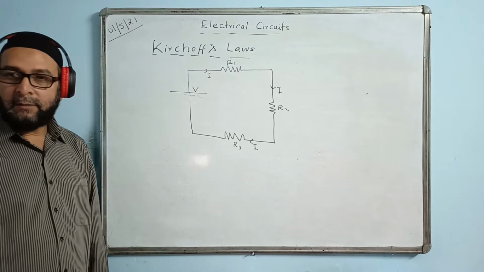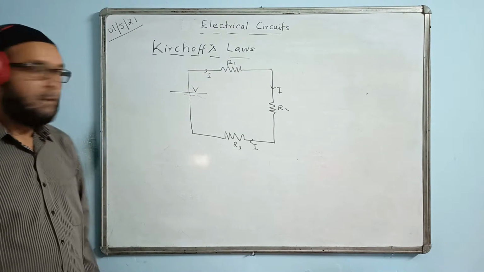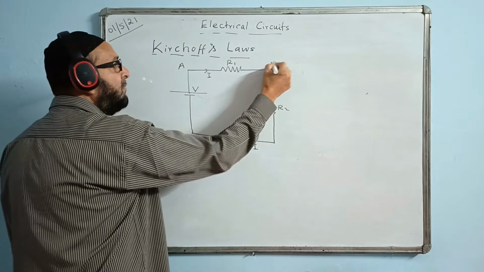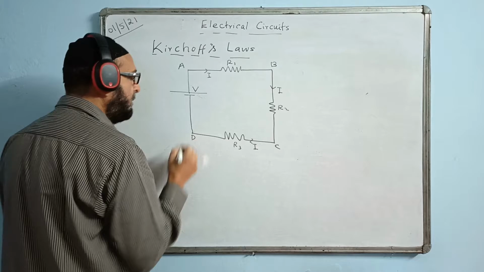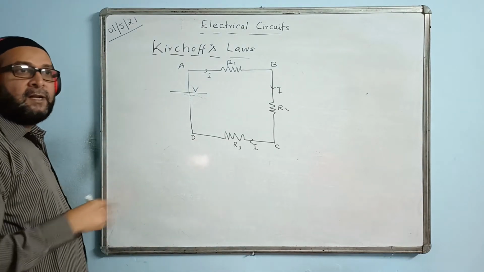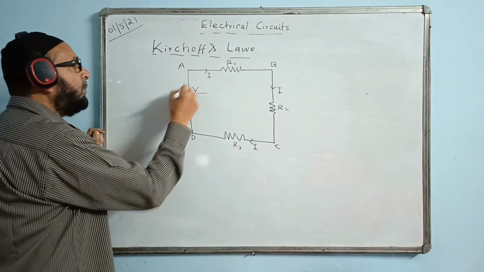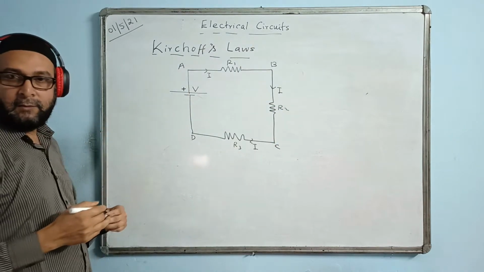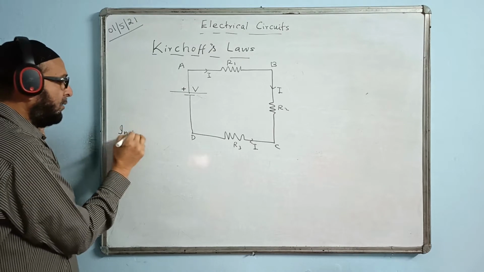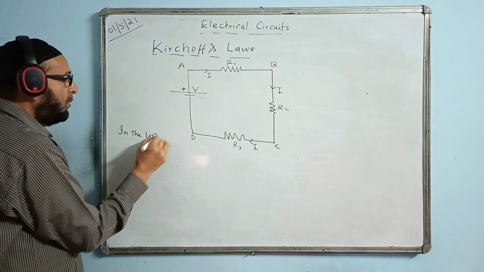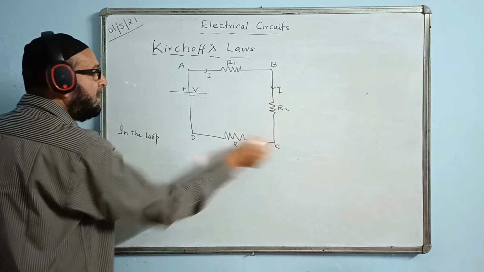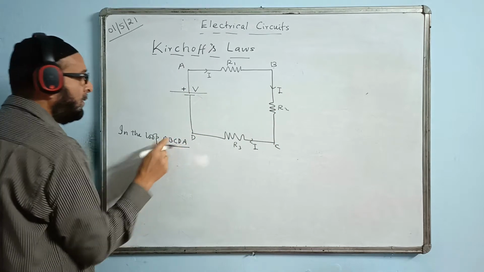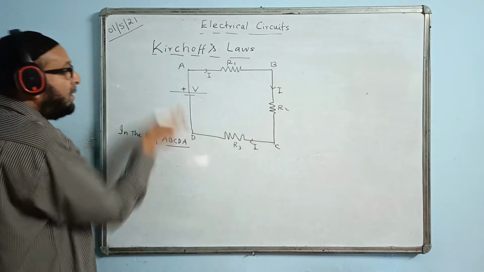So we will be applying KVL, the voltage law. How do we apply it? We will first give a name to the path. Let us name the closed path A, B, C, D. When a cell is given, we start from the positive side, in the direction of current, we will take the network. So the name of the loop is A, B, C, D, A. Closing it now, from A we started and again close at A.